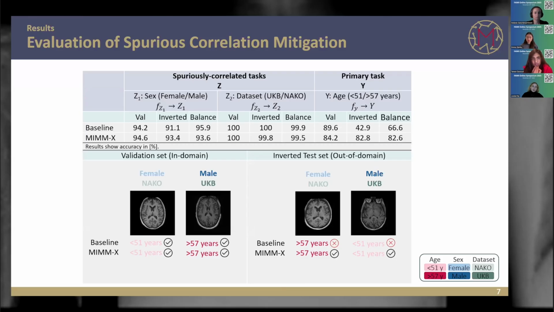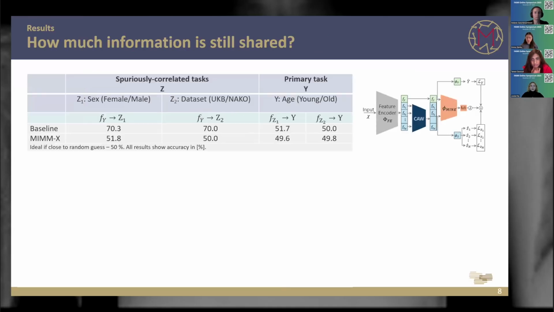Okay, now with this experiment, we could already show that we could avoid the shortcut learning, but we also want to make sure: were we actually able to separate our features? So do we still share information, or are we actually free from information? And therefore, to recap how the model looks like, I just have it here on the right corner.